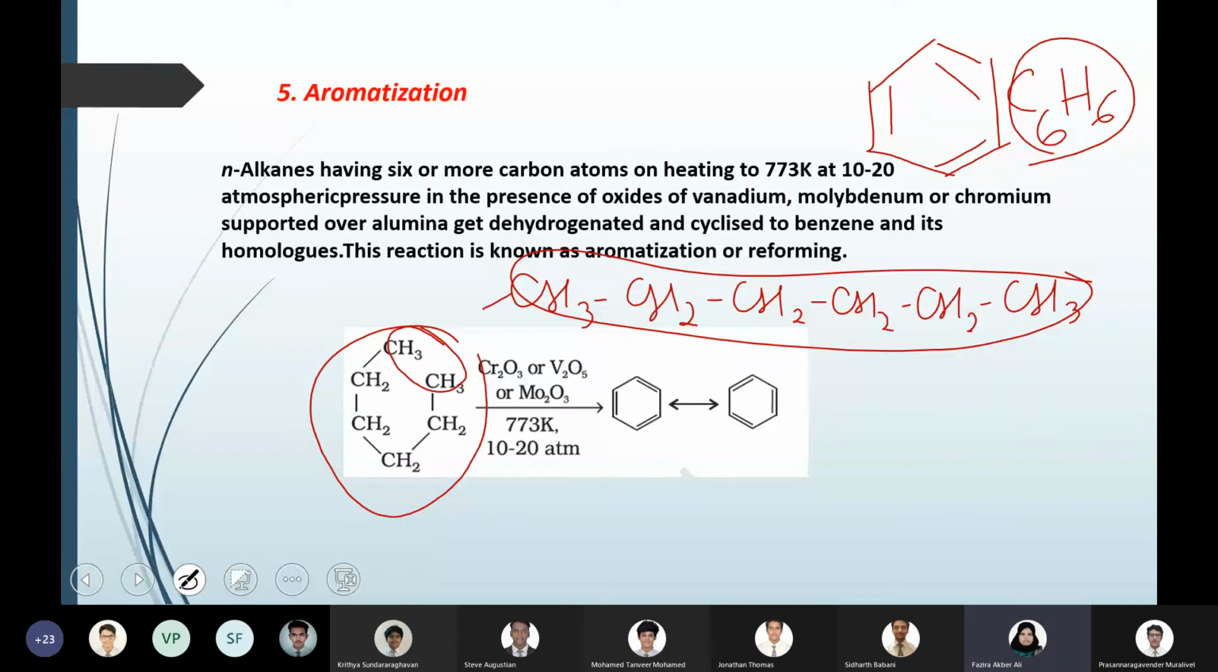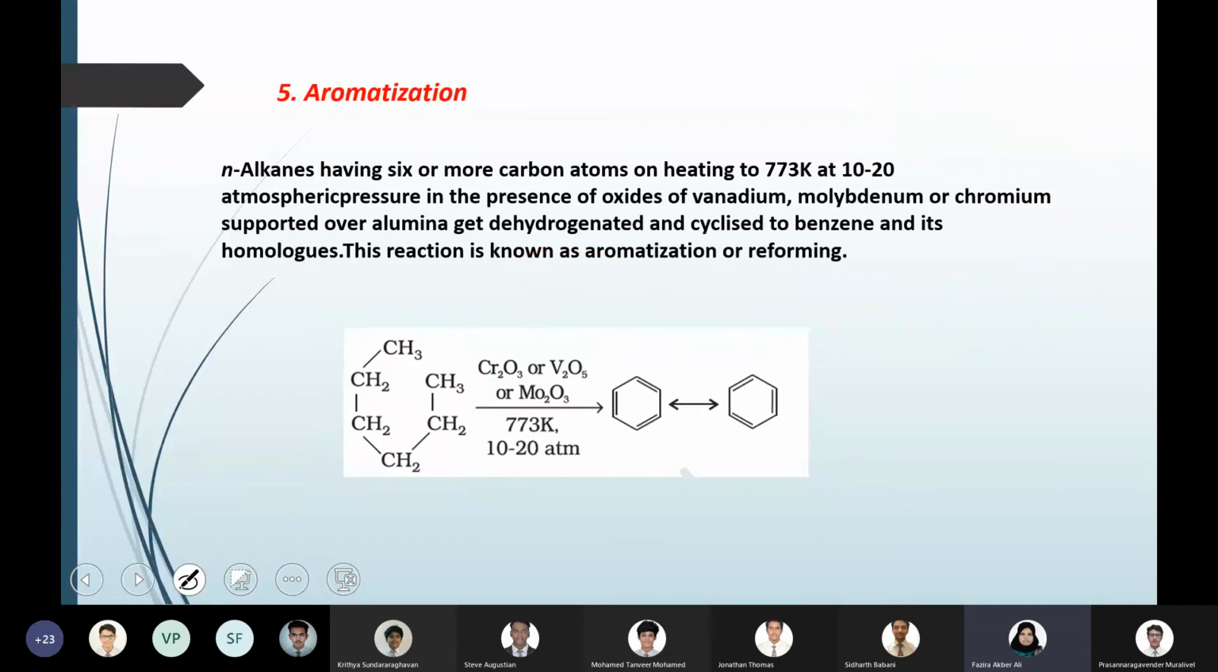So normal hexane, okay, because based on the type of aromatic compound you require, you need to take the corresponding alkane. There are different aromatic compounds, with 7-member, 8-member, 10-member chains, but we are focusing only on benzene as an aromatic compound, which has 6 carbons. That is why we are learning only the reaction of benzene preparation.